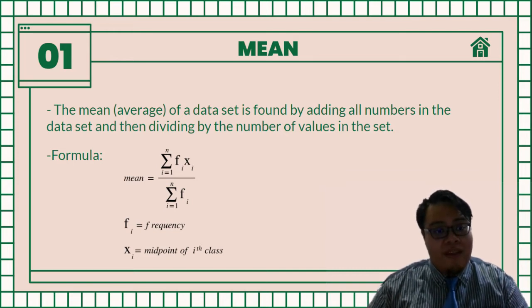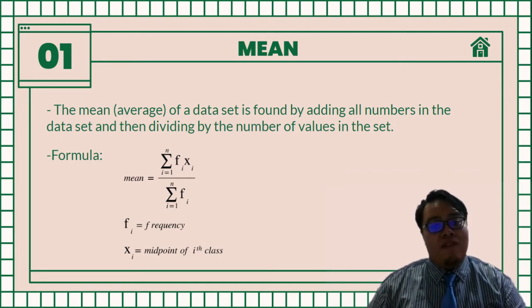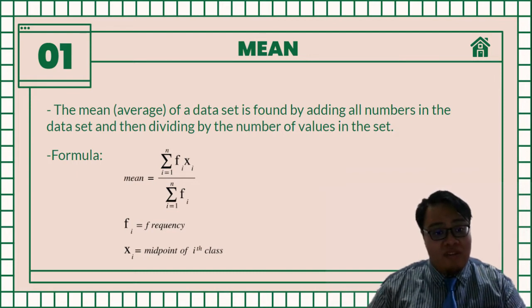So to find the mean in a group frequency distribution, you must apply a formula. The formula of the mean is the sum of the frequency multiplied by the midpoint of each class, divided by the total summation of frequency. By applying this formula, you will get the mean for a group frequency distribution. I will pass the presentation to the next presenter to discuss the next topic.